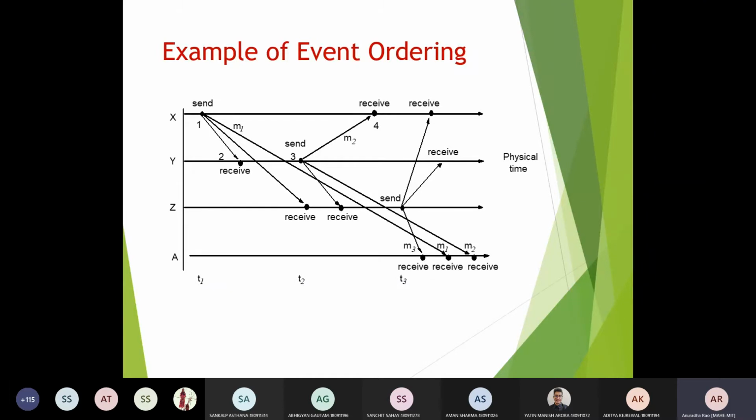Otherwise, the message communication between multiple processes in distributed systems will give you a random order, so you may not get any meaningful message received at your end. Is it clear? Yes. Yes, one of you respond. Is it clear?